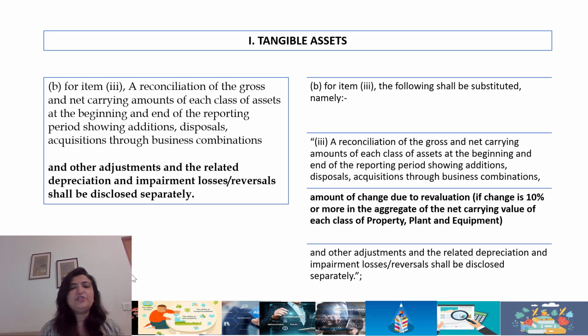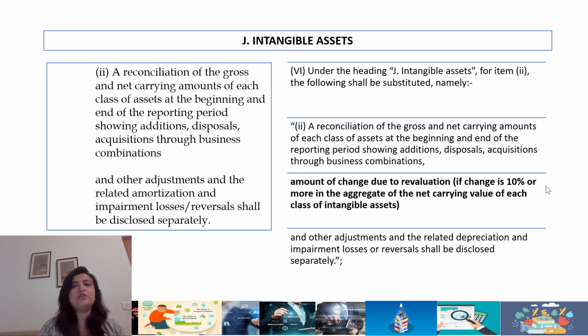Tangible assets, there is one change which I've highlighted separately. Amount of change due to revaluation. If the change is 10% or more, is a specific inclusion in tangible assets. And a lot of it actually talks also to the revised CARO. So it's been incorporated to synchronize the CARO and your Schedule 3 disclosure. Intangible assets, it's the same thing. Any amount of change due to revaluation, 10% threshold shall be shown in Schedule 3.